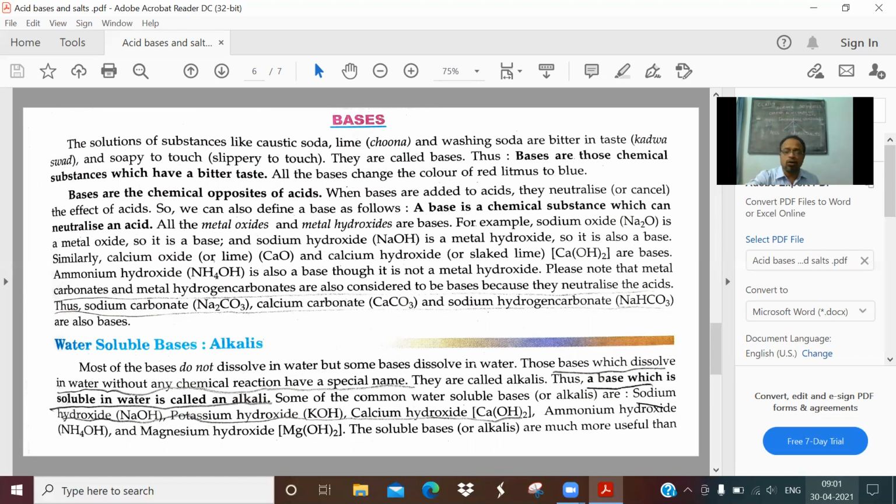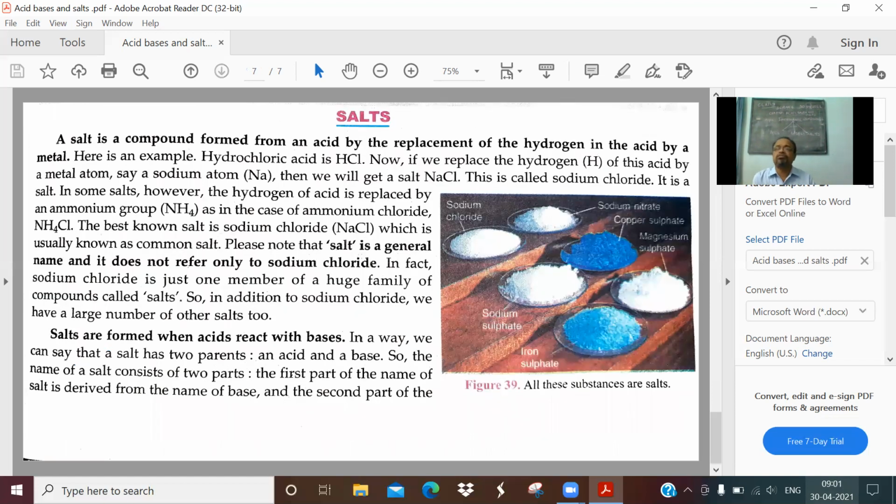Now come to salts. Salts are a group of compounds formed by the neutralization of an acid by a base. This definition which is given here, you will learn in the higher classes. For the time being, I'm only introducing salts. They are substances neither acidic nor basic, with no action of indicators on them.